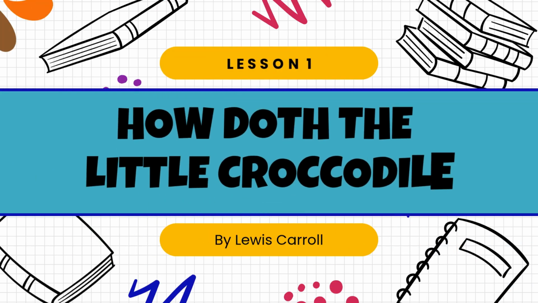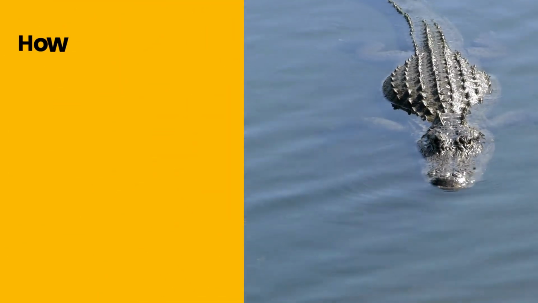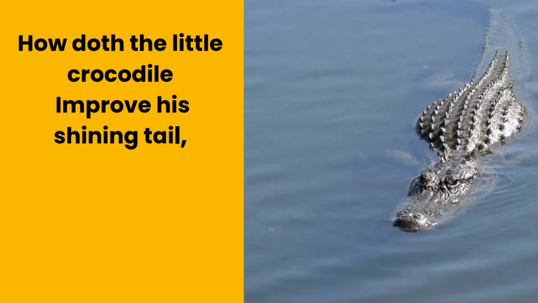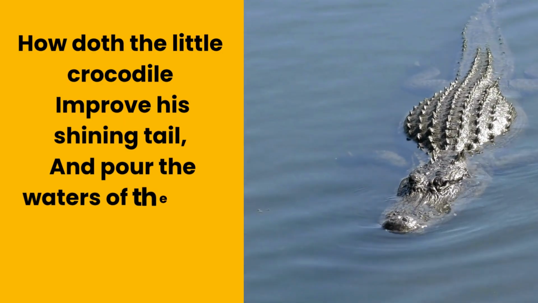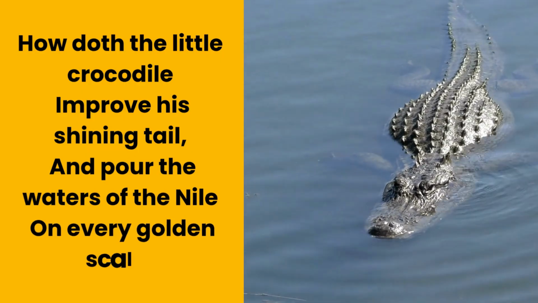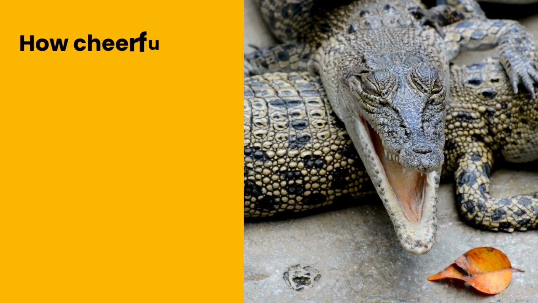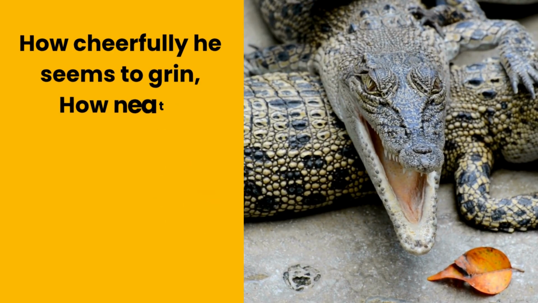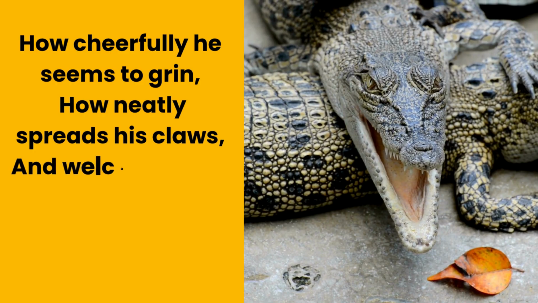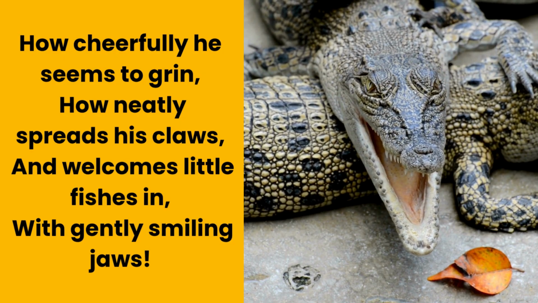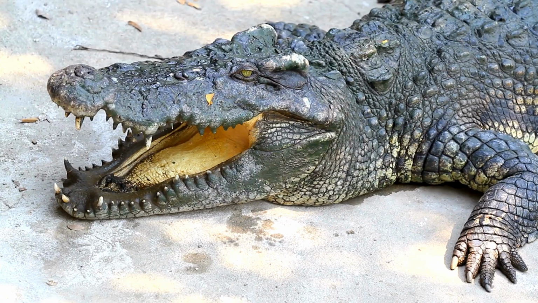How Doth the Little Crocodile by Lewis Carroll. How doth the little crocodile improve his shining tail, and pour the waters of the Nile on every golden scale. How cheerfully he seems to grin, how neatly spreads his claws, and welcomes little fishes in with gently smiling jaws.